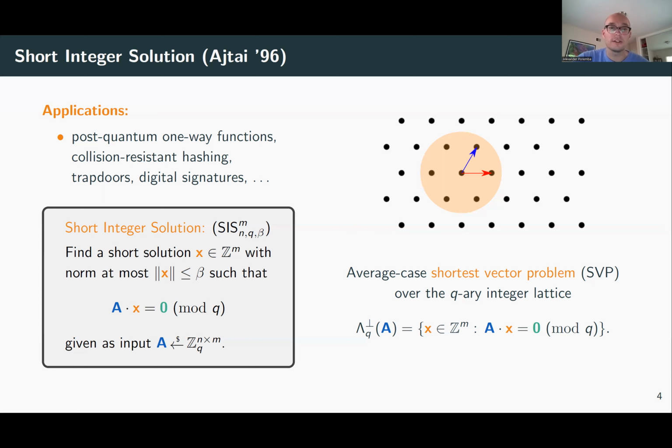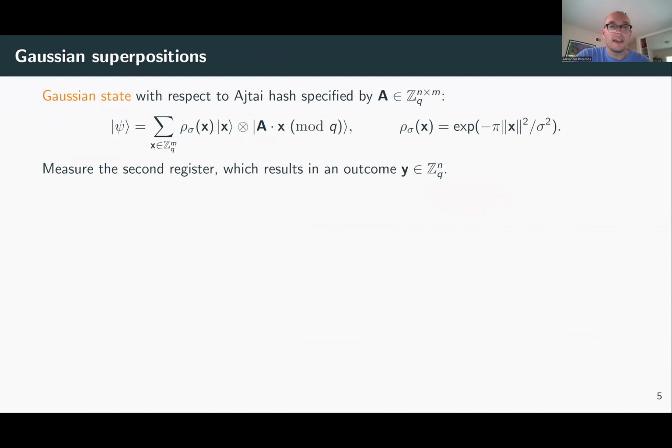Okay, using these two cryptographic assumptions, we can now discuss the general template that I want to use for certified deletion. And the main building block is something called a Gaussian superposition. So we're going to prepare, say as a warm-up, the following quantum state. It's a quantum superposition of vectors x that have a Gaussian distribution. And in a second register, we're going to compute A times x. So in other words, we're applying the Ajtai hash function coherently in a second register. And here A is, say, a random matrix in the integers mod q, and it's a wide matrix.